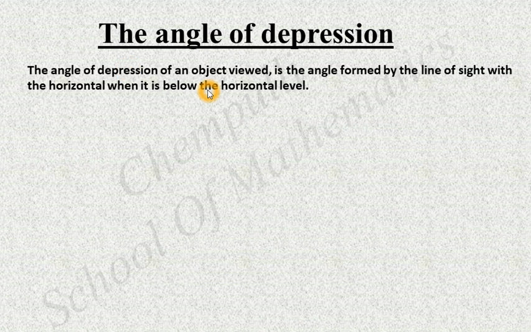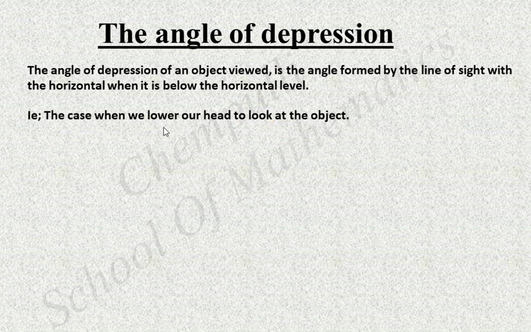If the line of sight is above the horizontal, in that case that one is the angle of elevation. In the last class we learned about the angle of elevation. Now we are going to discuss the angle of depression. In the angle of depression case, the line of sight is below the horizontal level. That is the case when we lower our head to look at the object.